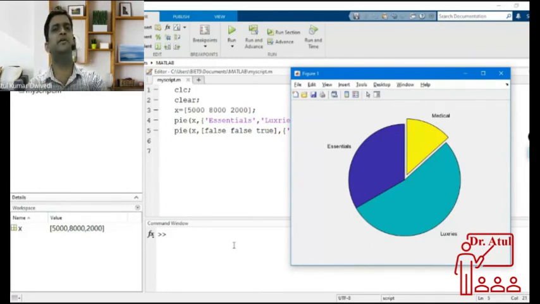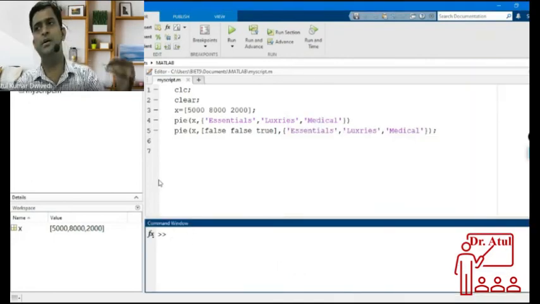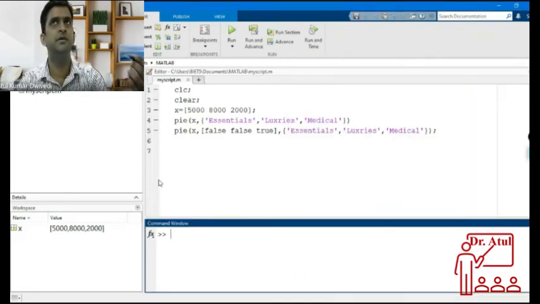So one more 2D plot is called a histogram. What is the use of a histogram? A histogram is used for counting values. For example, I will show you.